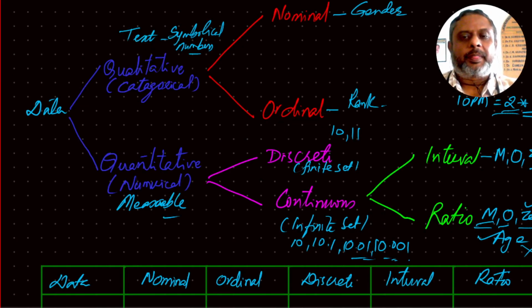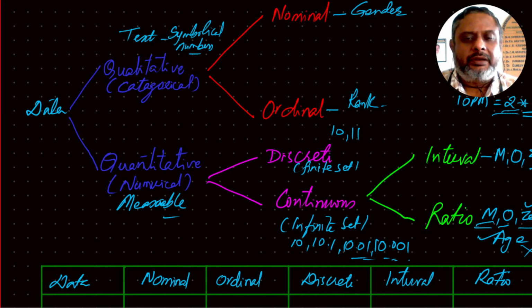Okay, so data can be presented in numbers, but if the numbers don't have any arithmetic meaning, then it is qualitative. If it has any arithmetic meaning, then it is quantitative. Without any arithmetic meaning, and the order in which they are put doesn't matter, then it is nominal. If the order in which they are put matters, then it is ordinal.